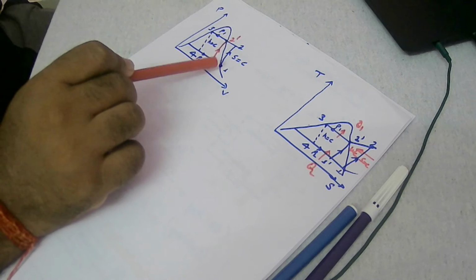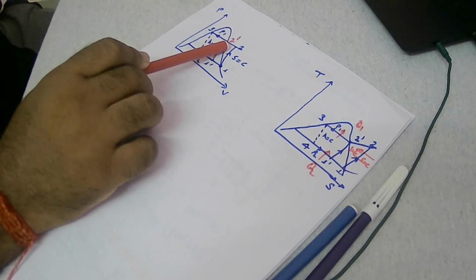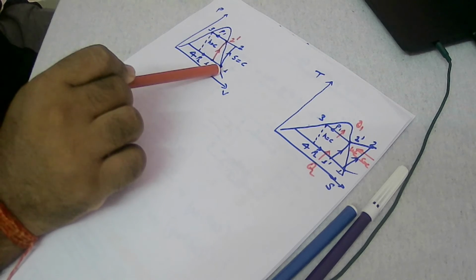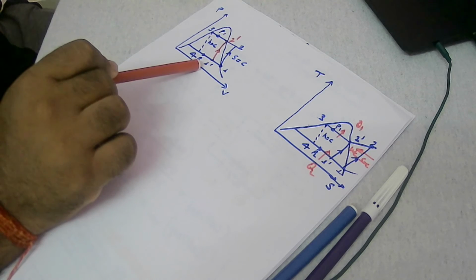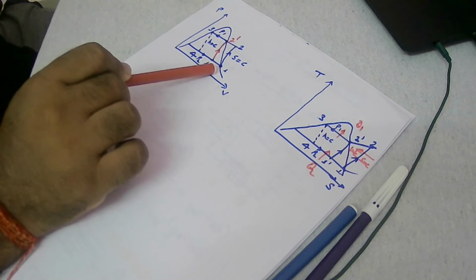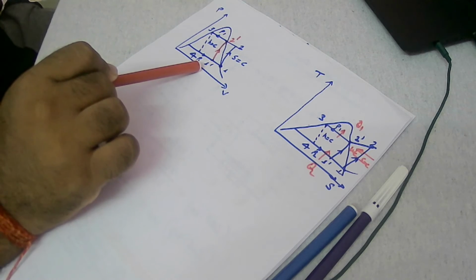So it may be either 1 to 2, or it may be 1 dash to 2 dash, either starting with the saturated vapor or with the wet steam. When starting with the saturated vapor, we can say that's dry compression. If it is starting with the wet vapor, we will say that is wet compression.